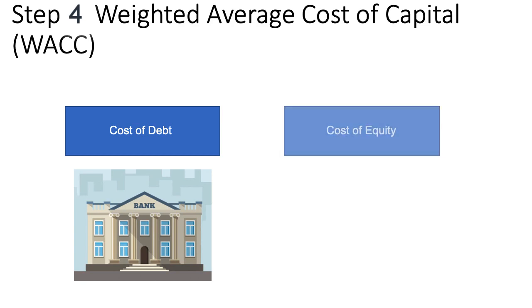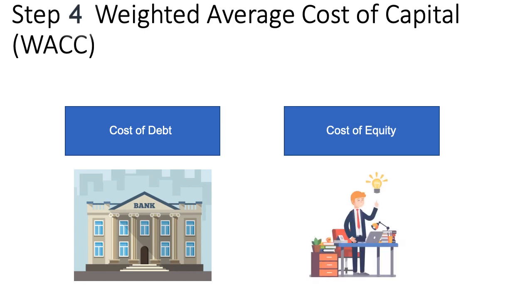Cost of equity. But what if the business borrowed some money from the bank and some money was invested by the owner himself or herself in return of the ownership of the company? The money that was borrowed from the bank is referred to as debt, and the money that is invested in the business by the owners, also called promoters and investors, in return for the ownership, that is shares of the company, is referred to as equity.